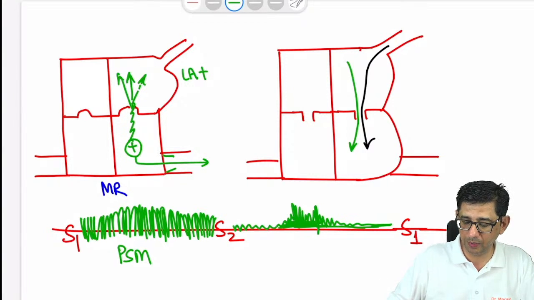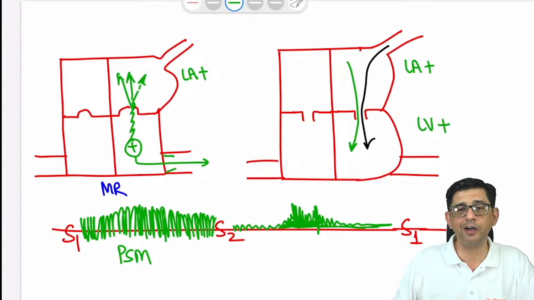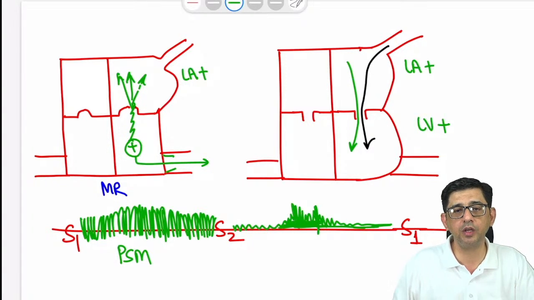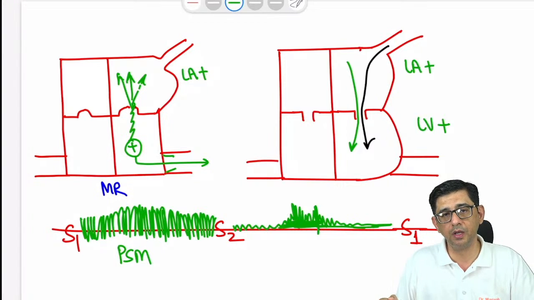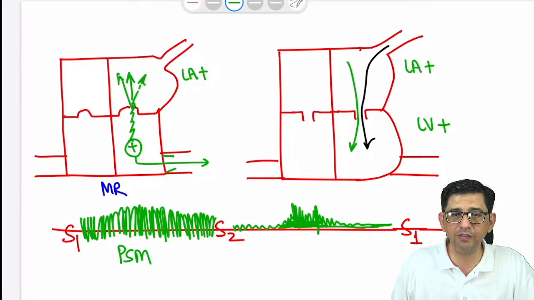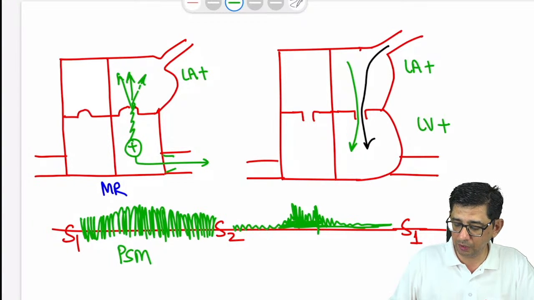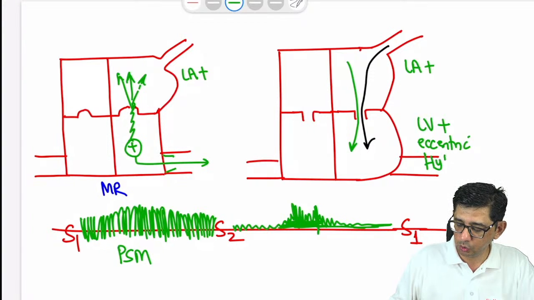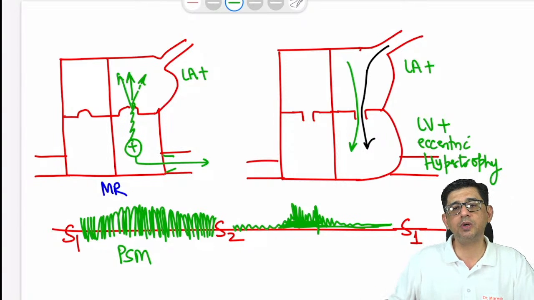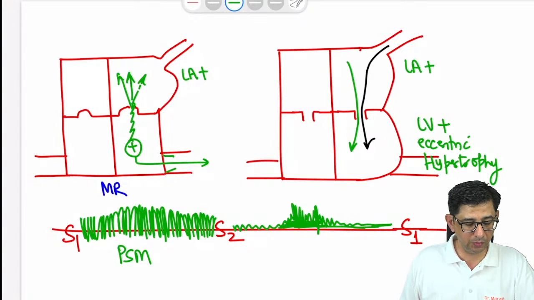And you can see here that there would be a left atrial enlargement and there would be an eccentric hypertrophy of the left ventricle in a case of chronic mitral regurgitation. In acute mitral regurgitation there is LVF, but an eccentric hypertrophy will develop. Why does that eccentric hypertrophy happen? The reason is that all the blood that is going up from LV to LA also has to come back, no? So this is a question.